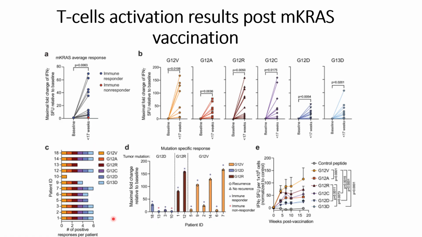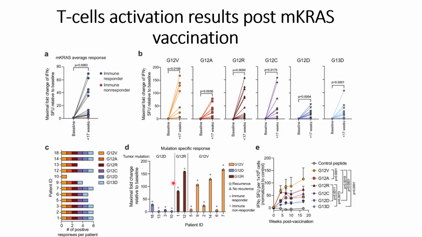In terms of the fold change, only the 2 patients that have the G12D mutations were found to be non-responders, whereas all the others show elevated levels of IFN-γ.